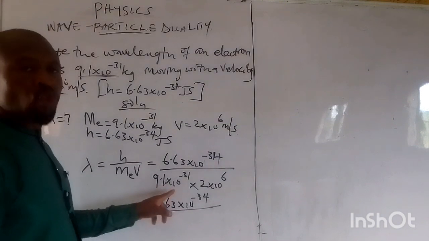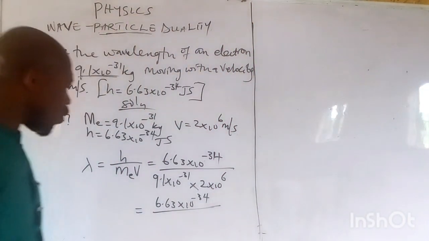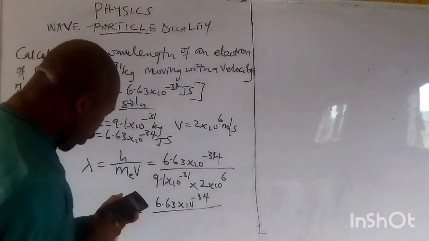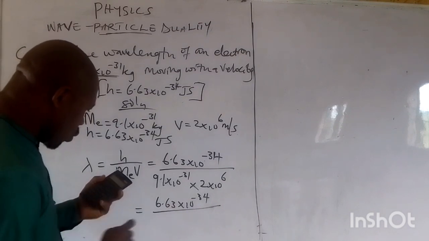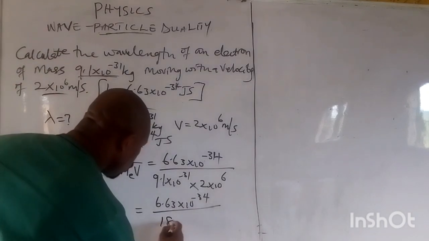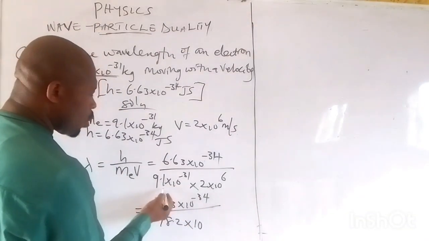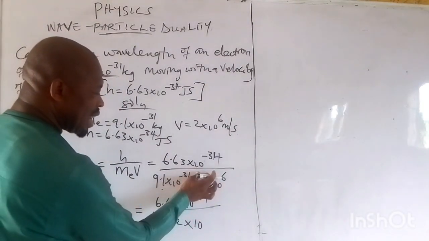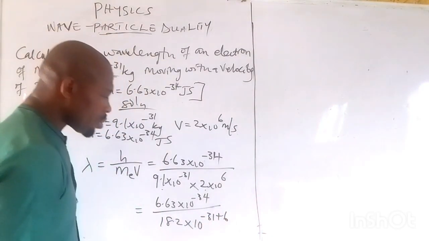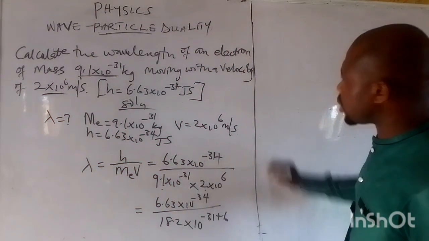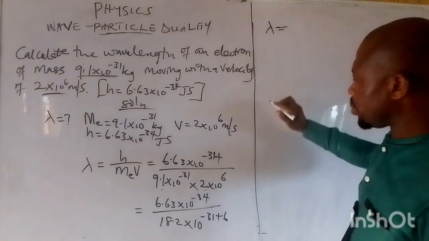This is 9.1 times 2, and 9.1 times 2 will give us 18.2, please, multiplied by 10. We have just multiplied the bases. We can now add the index numbers, which is minus 31 plus 6. And it will give us that the wavelength is equal to